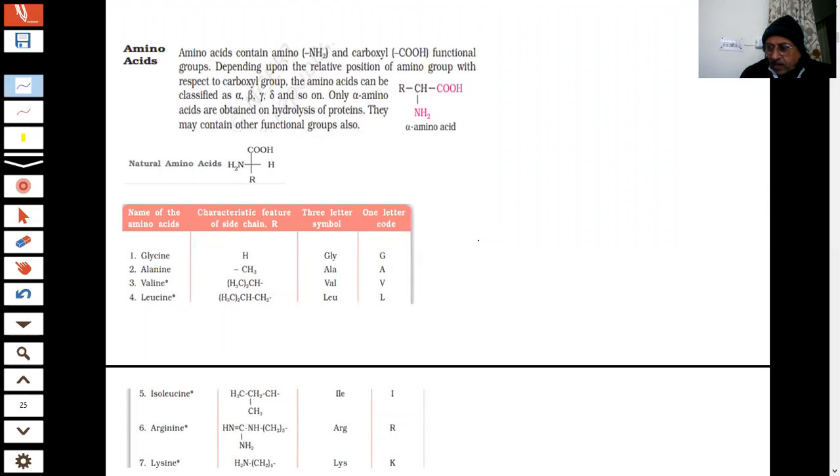And last time, a small recap was given to you that we are talking of amino acids. The important point to note, students, is that proteins on hydrolysis produced alpha amino acids mainly. This is an important point because we are coming to proteins, students. We are going to discuss proteins. What are proteins, students? They are nothing but alpha amino acids.